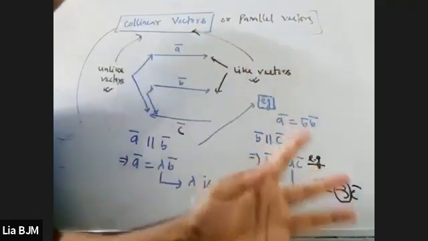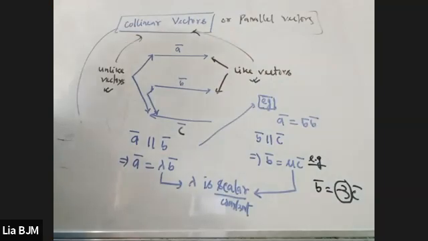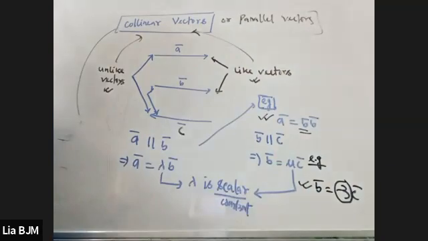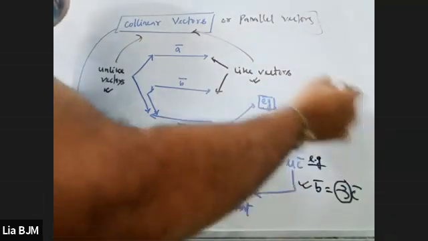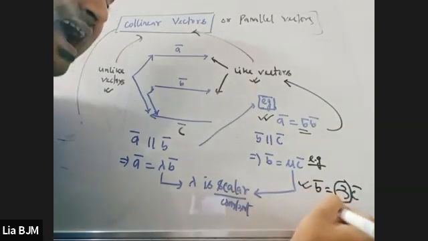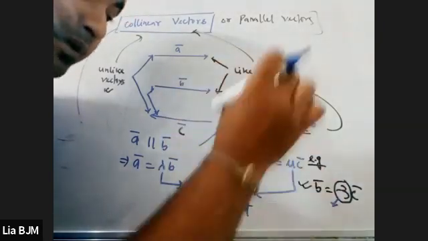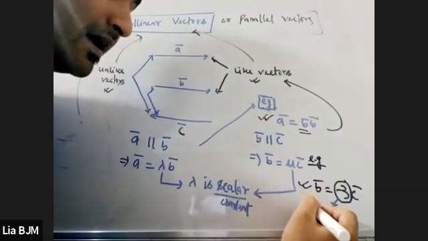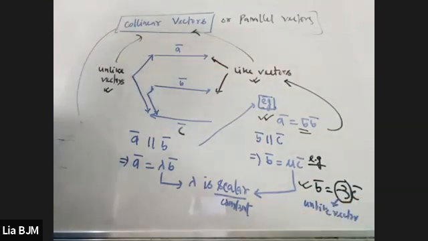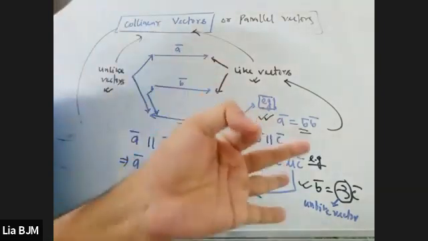But listen carefully: when the constant term is positive, it is a like vector. And when the constant term is negative, they are still parallel, no doubt, but they are unlike vectors. Is it understandable to you or not?